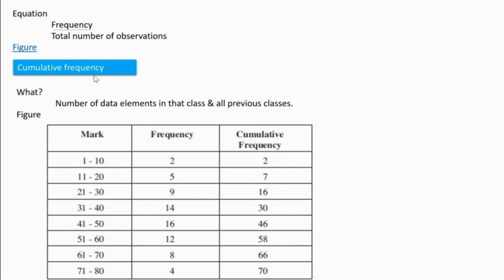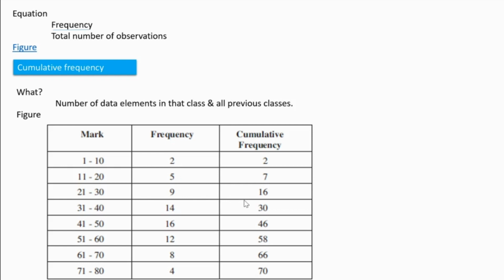Then cumulative frequency. Cumulative means, here you refer to this figure. In this range the frequency is 2, so the cumulative frequency is also the same. Then the next class, its frequency is 5. But for getting cumulative, we need to add this class's frequency plus all its previous frequency values.